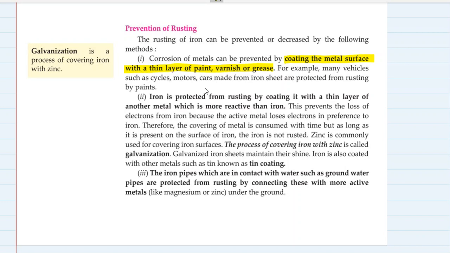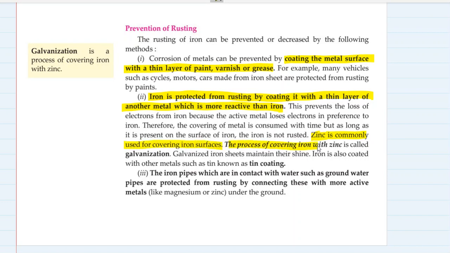Varnish is also such a coating which prevents any outer attacking agents from coming in contact with the iron or metal surface. Iron is also protected from rusting by coating it with a thin layer of another metal which is more reactive than iron, for example, zinc. Zinc is more reactive than iron, so zinc is commonly used for covering iron surfaces.